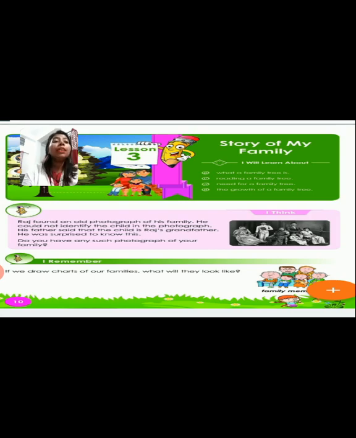See here children, the first objective is what a family tree is. Here we are going to learn at the very first, what is a family tree. Clear? The second is reading a family tree, how to read a family tree. The next is the need for a family tree. What is the need for a family tree? And the last one is the growth of a family tree, that is how your family tree grows.